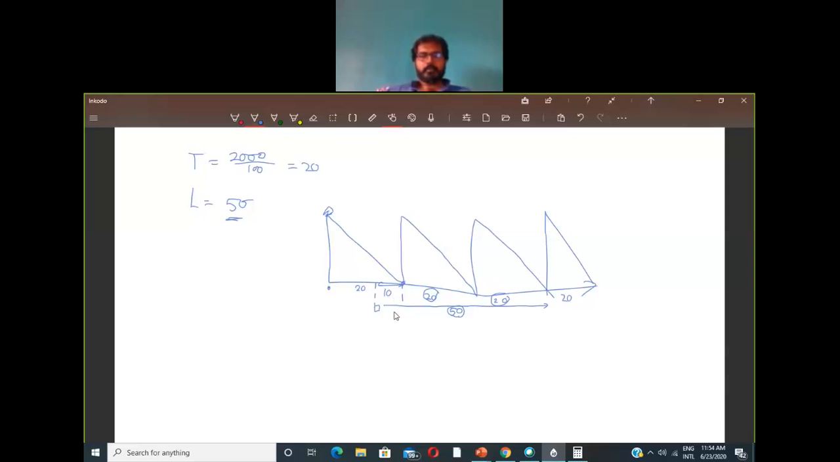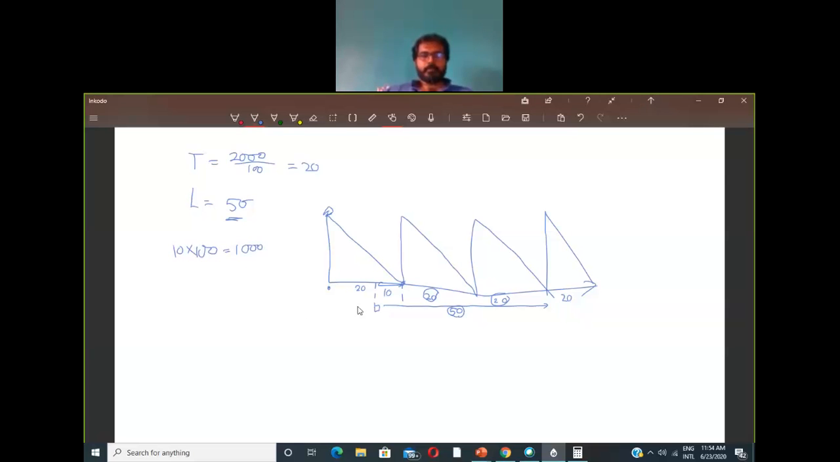So what you have to find out is the lead time demand, which will be basically this effective lead time into the demand rate. So this is your 10, and your demand rate was 100, right? So 10 into 100, you will have 10,000 items as your lead time, sorry, 1000 items as your lead time demand.